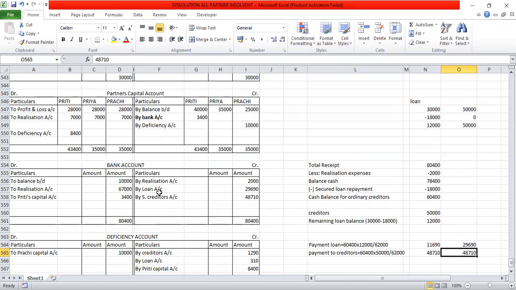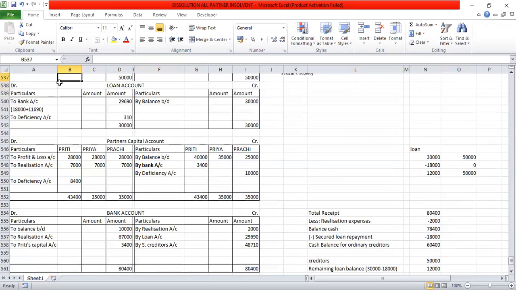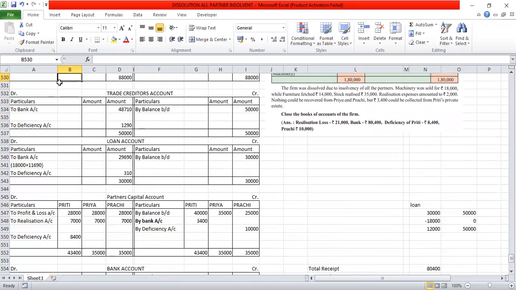So bank is the giver. So bank account credit side, the loan will be paid 29,690, and creditors is 48,710. And this is the receiver of those liabilities. So liabilities account debit side, so creditors account debit side to bank account 48,710, and loan account debit side total amount 18,000 plus 11,690, and total comes to 29,690 is paid to the loan account.